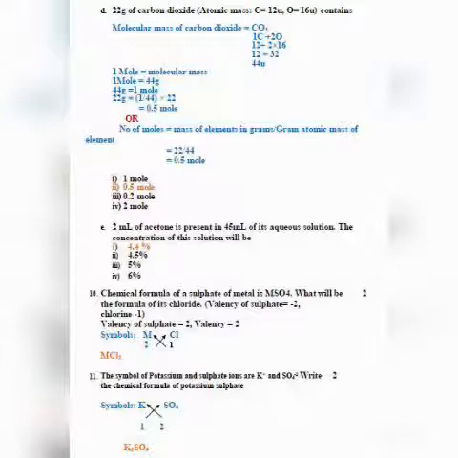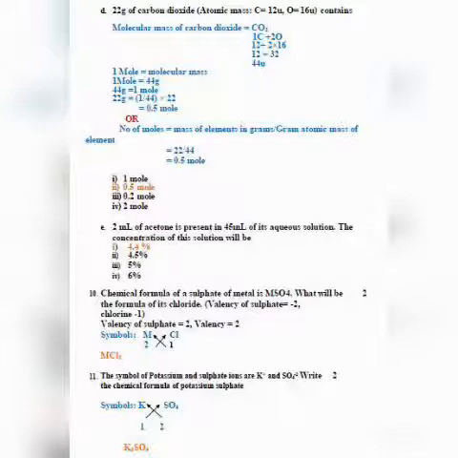Molecular mass of carbon dioxide: write the formula of carbon dioxide, that is CO2, which is 1 atom of carbon plus 2 atoms of oxygen. So the atomic mass of carbon is 12, atomic mass of oxygen is 16. So here it is 2, you can do 2 into 16. Now 12 plus 2 into 16, which is 32, and you will get 44.